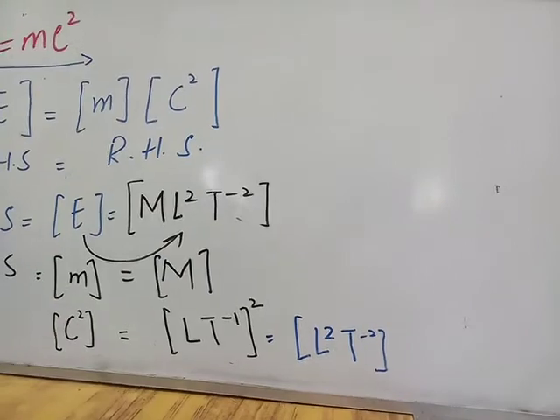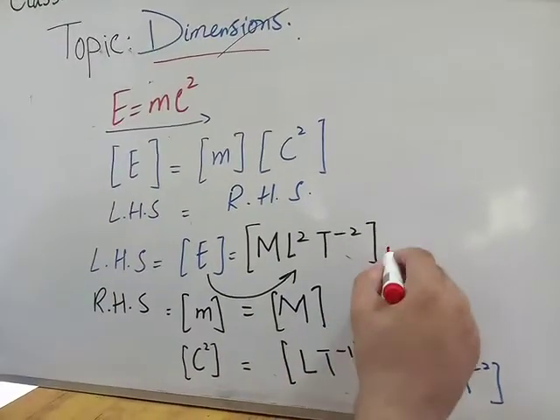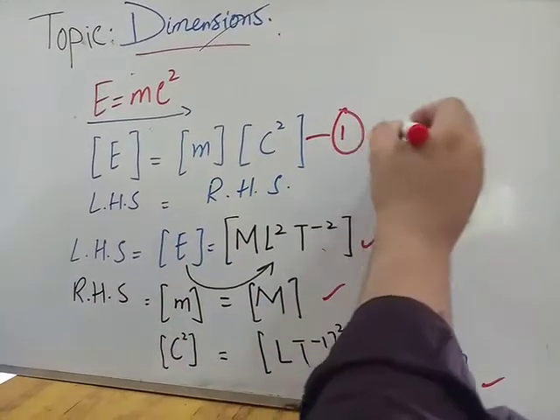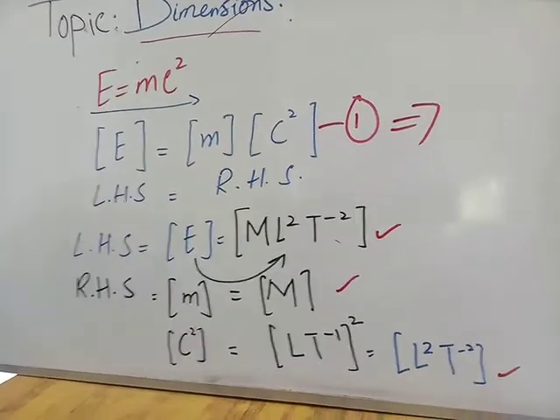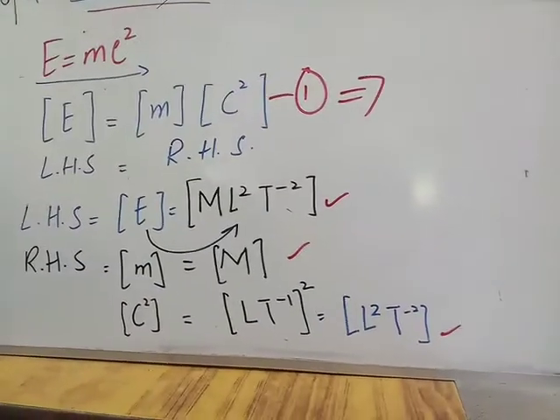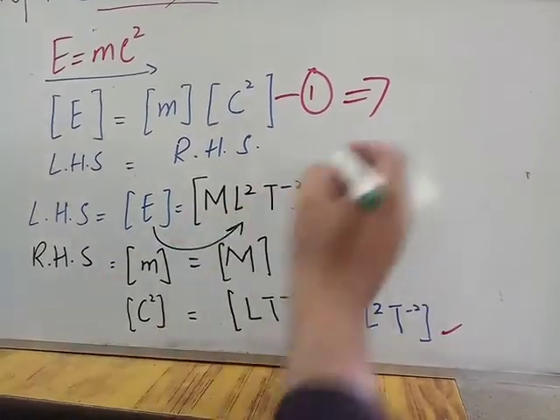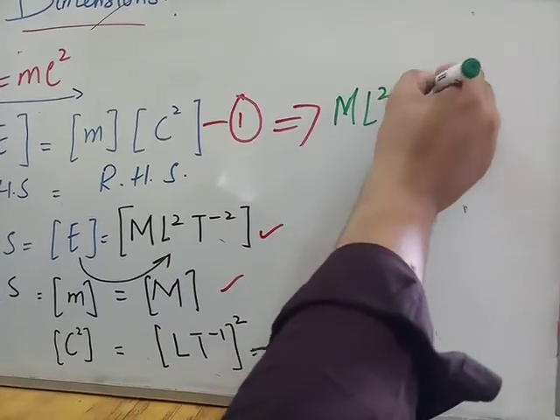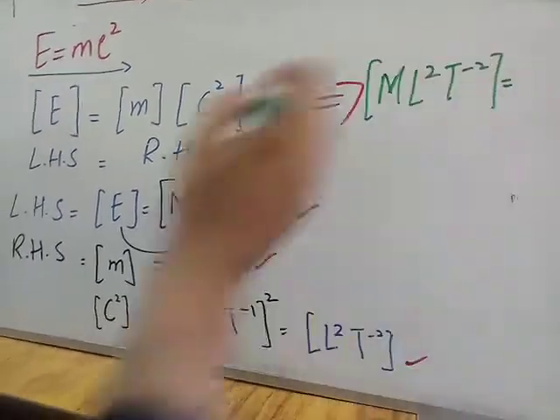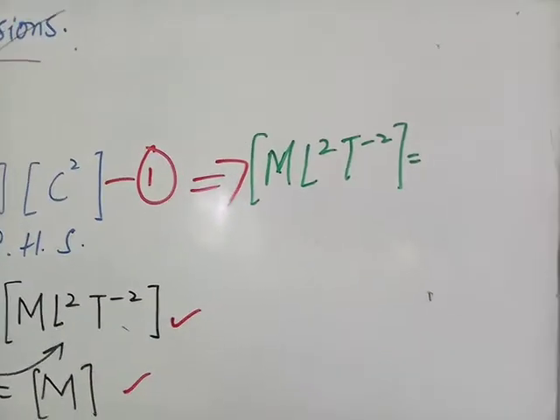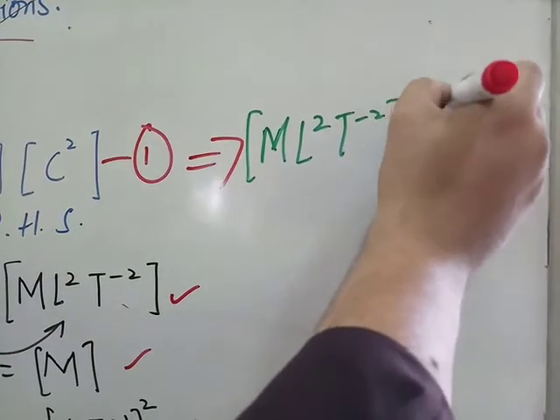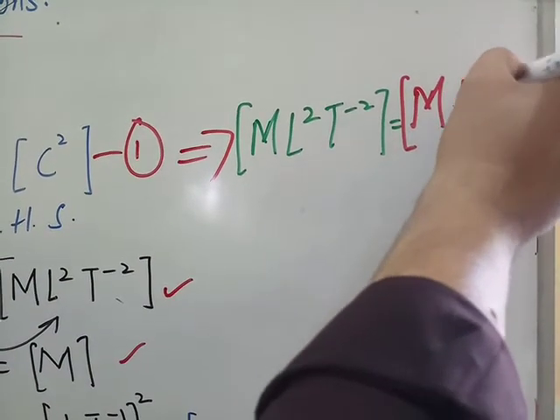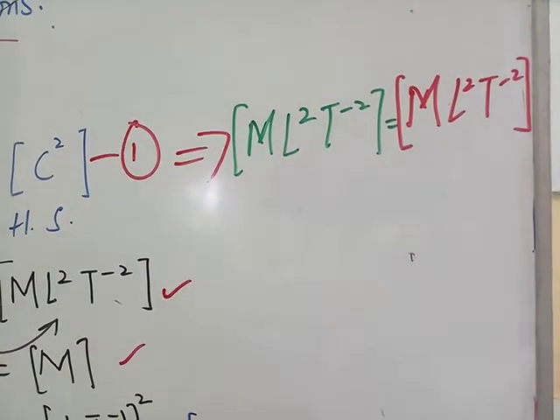So we put all these values in equation 1. First we write the dimension of E: M L squared T to the minus 2, which is equal to the dimension of capital M, that is mass, times L squared T to the minus 2, the dimension of C squared.